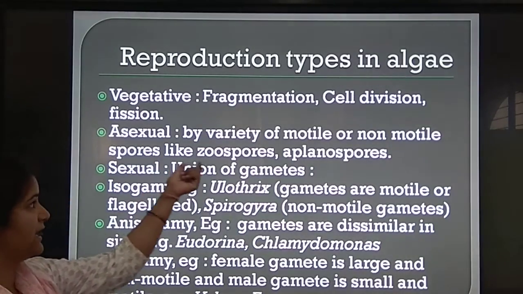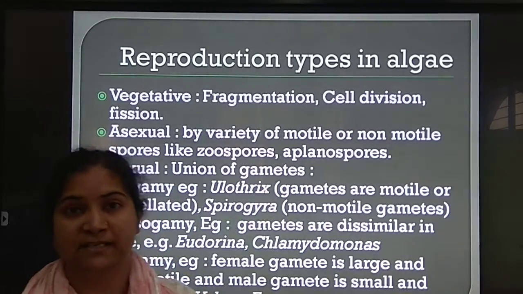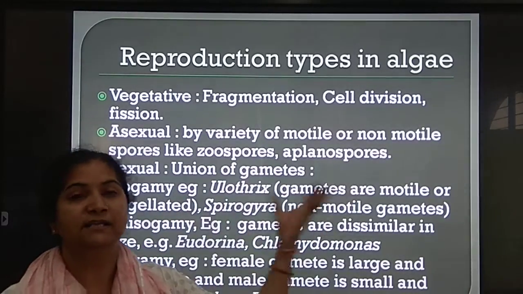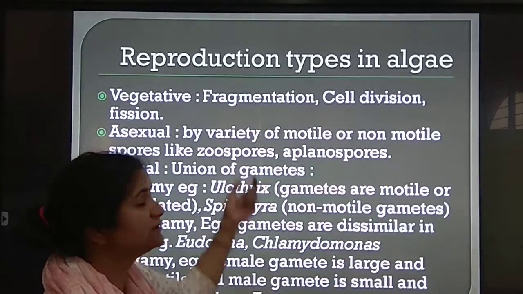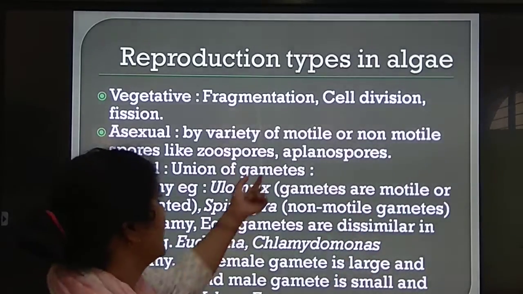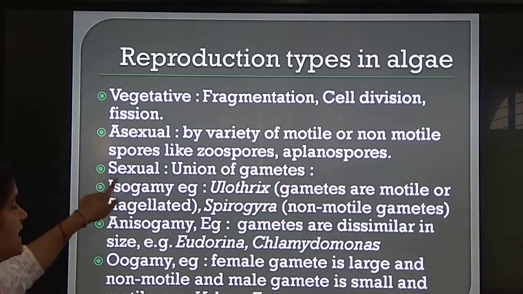If the spores are motile, they are called zoospores because flagella are present in them. These zoospores can be released. These are asexual spores which can be released in the water, and when they fuse, they give rise to a new organism. Aplanospores are non-motile spores produced by that.